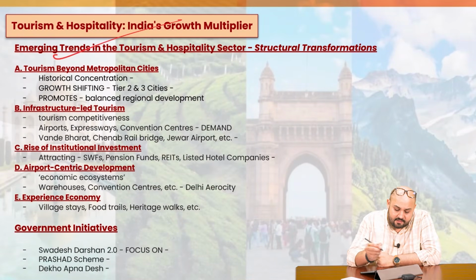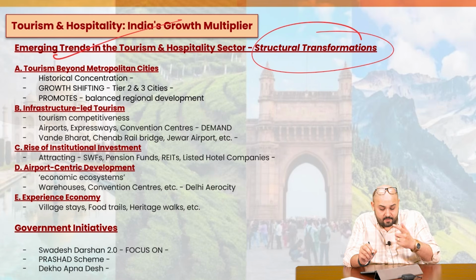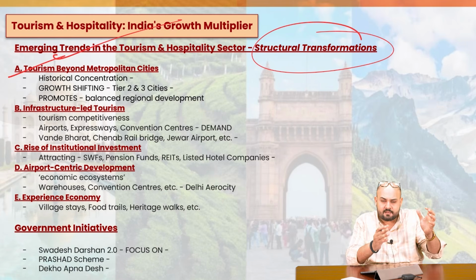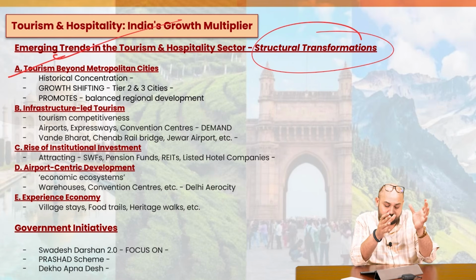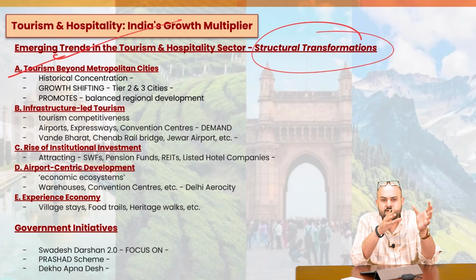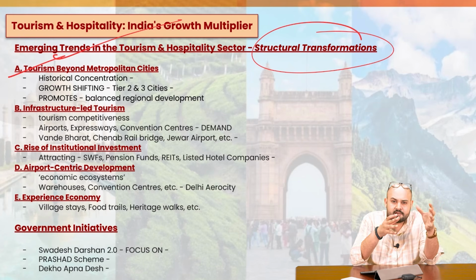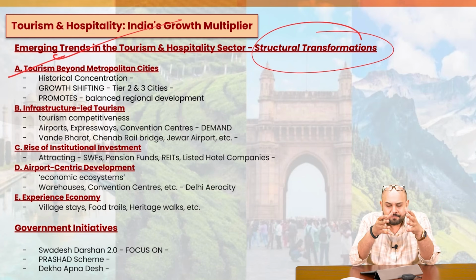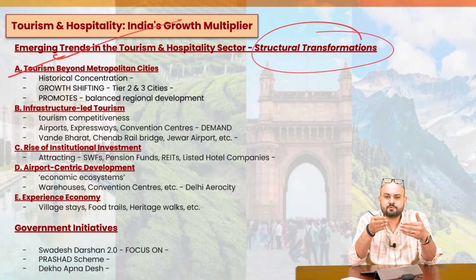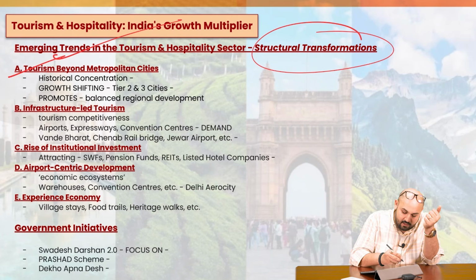Now, what are the emerging trends in tourism and hospitality sector? There are some structural transformations which are being witnessed. The very first is that now tourism is basically moving from the metropolitan cities to the smaller places, to the tier 2 and 3 cities. Now, you have to tell me the population range with respect to tier 2 and tier 3 cities, including the tier 1 cities. And also tell me on what basis we come up with this particular thing, which institution has provided this particular tier 1, 2, 3 classification.